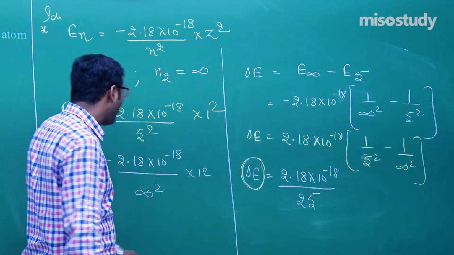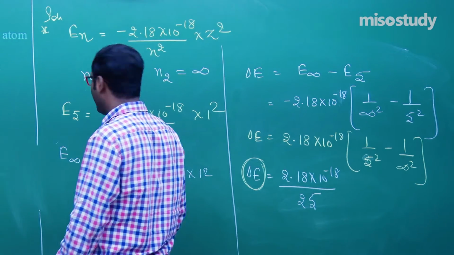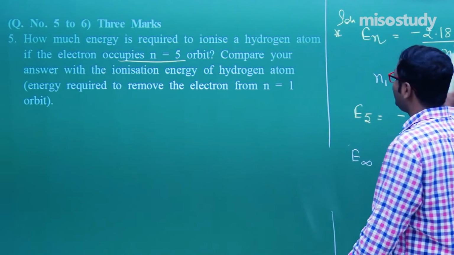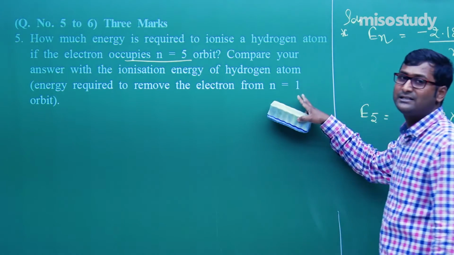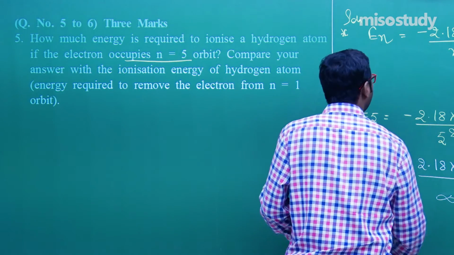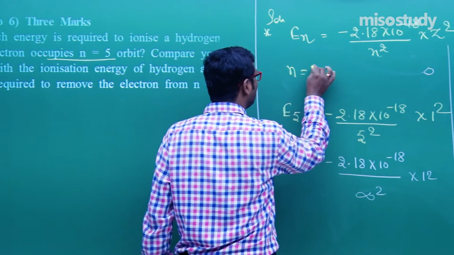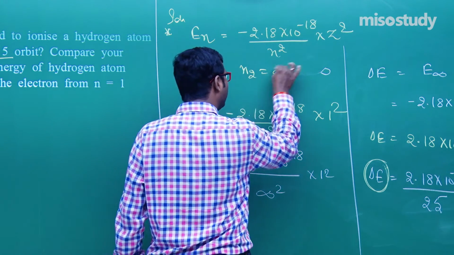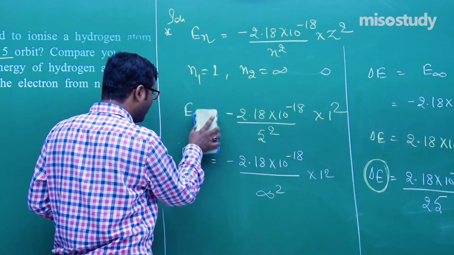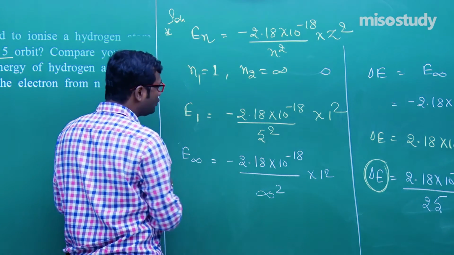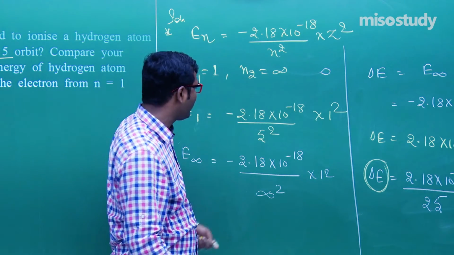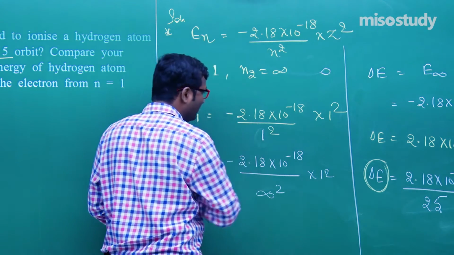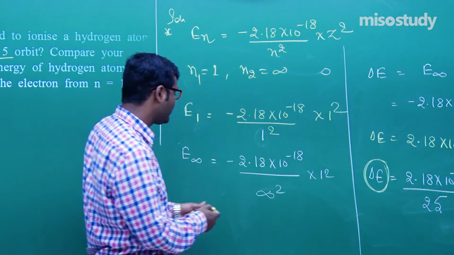Am I right? Now the second part: compare your answer with the ionization energy of the hydrogen atom. In this case, we have to remove the electron from the n is equal to 1 orbit. So what to do? Here n1 is equal to 1 and n2 is equal to infinity. So put E1 is equal to 2.18 into 10 to the power minus 18 upon 1 square. Yes sir, definitely 1 square, and infinity square.